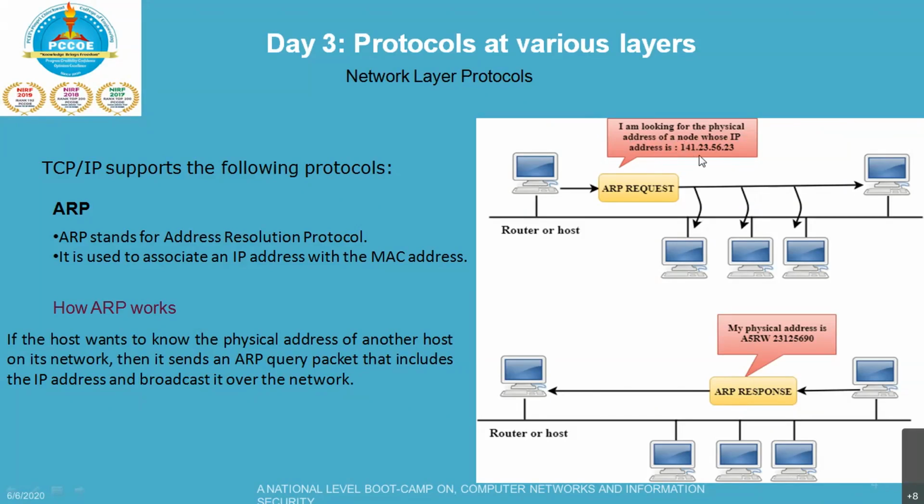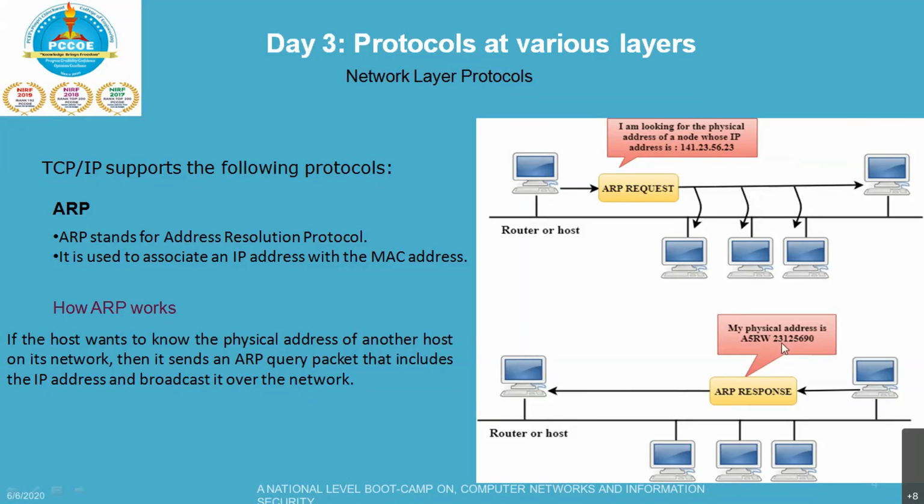So if it is saying, I am looking for the physical address of a node whose IP address is 141.23.56.23, this router or host will broadcast it: who is holding this particular address, whose IP is 141.23.56.23?